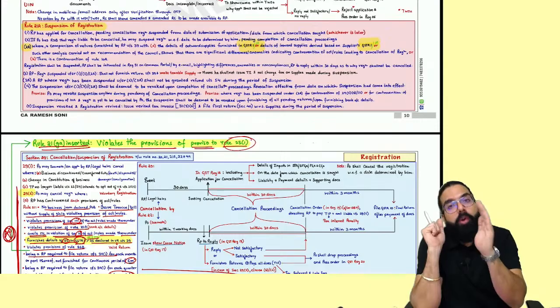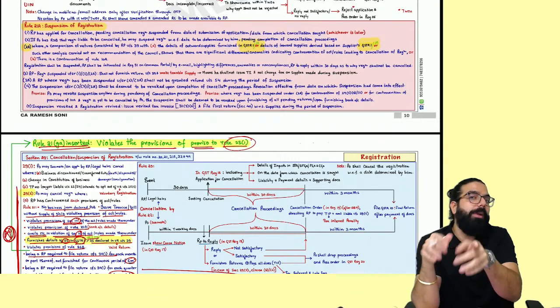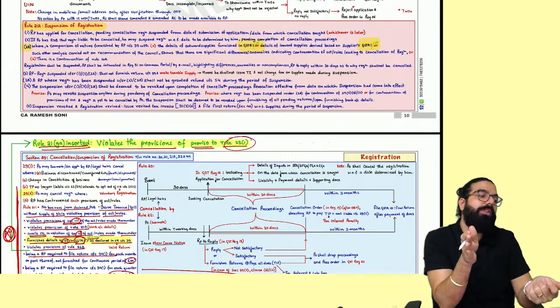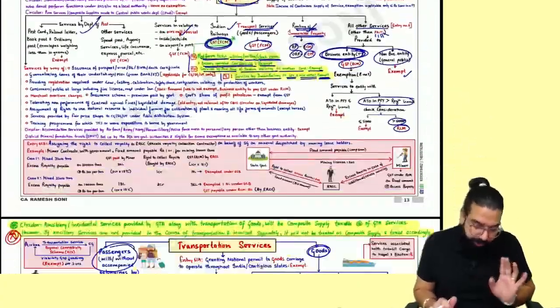and pass a revocation order, whatever returns are pending from the cancellation order till the revocation order, you should file within the next 30 days. If you don't file within the next 30 days, registration will be cancelled again. Remember this point. Okay, sir, done.